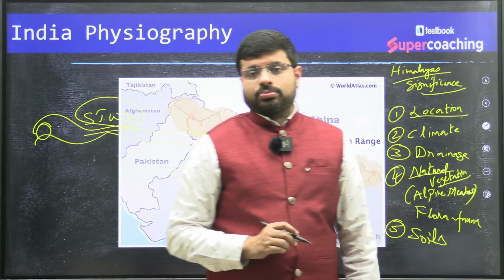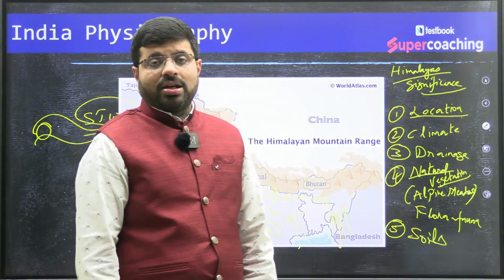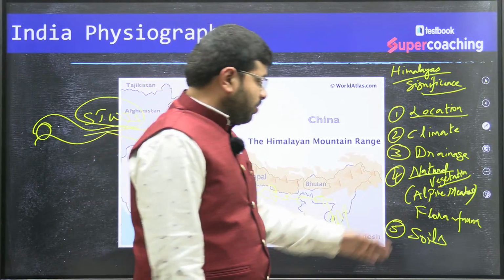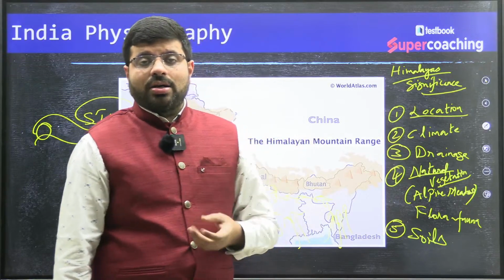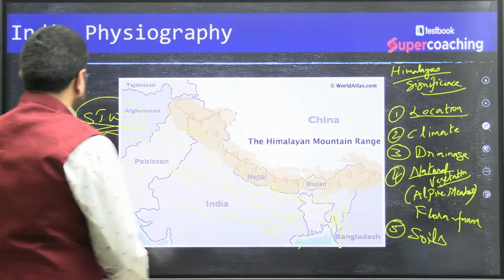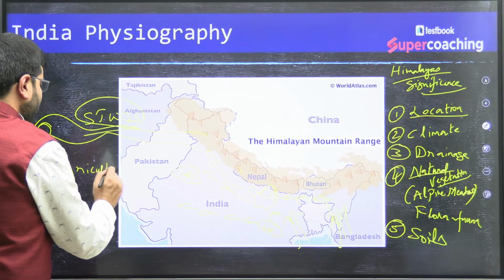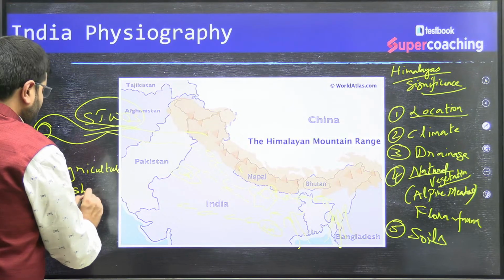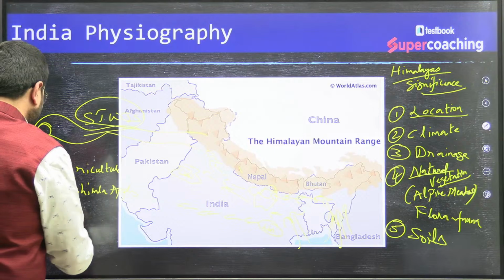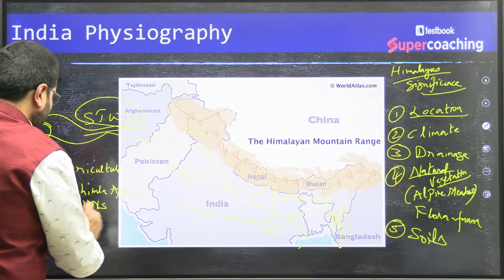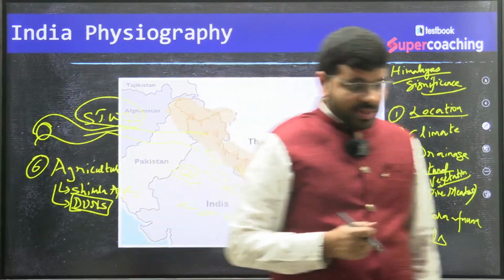Then we have discussed the soils of India. Just now we have discussed the Indo-alluvial plains. These are because of this. Then we can talk about agriculture of the Himalayas. The Shimla apples, right? Sixth one. We can talk about agriculture, say Shimla apples. We have even the dunes, which are the centers of agriculture cultivation, say like rice. We have seen such kind of things.